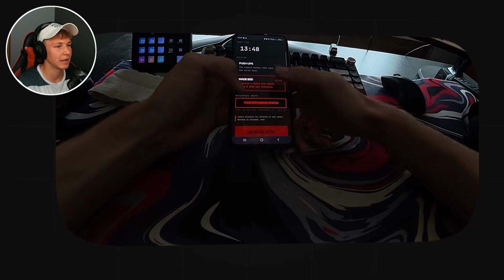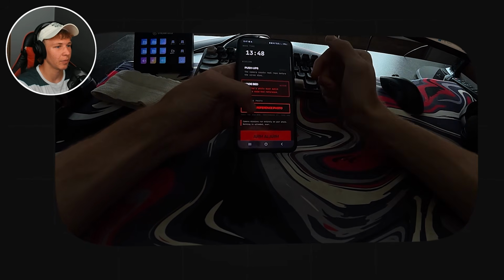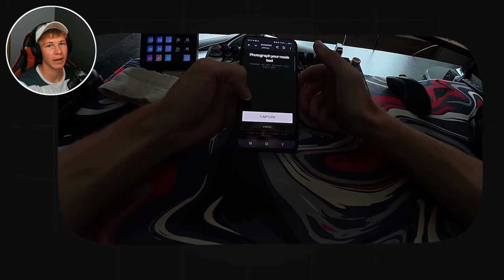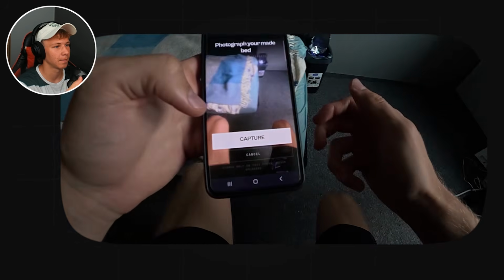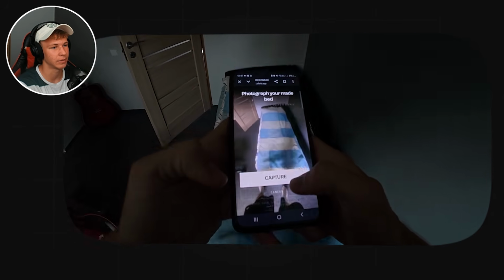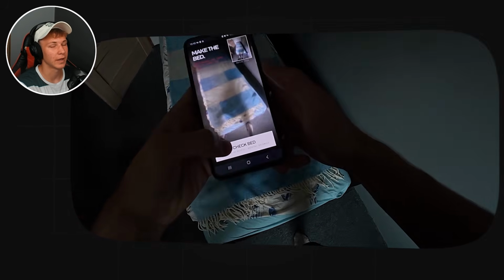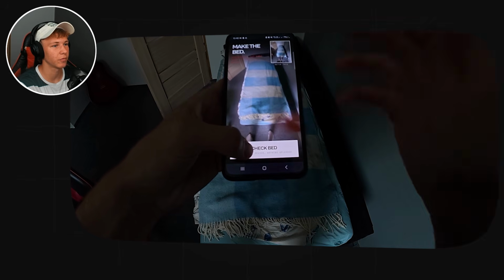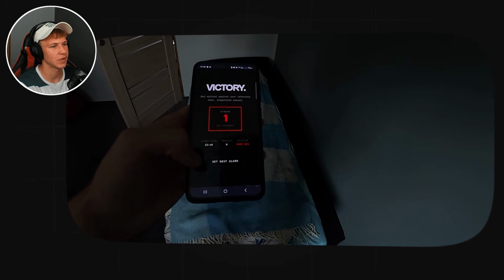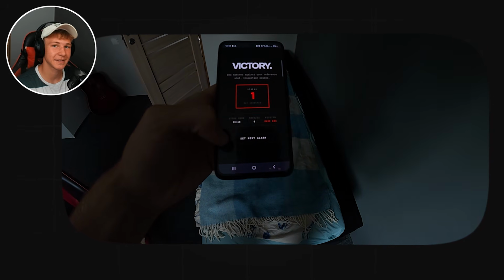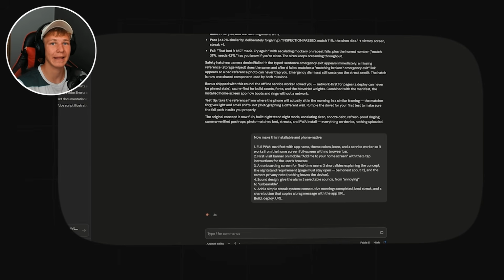So I went on the phone, set the alarm, and as you can see, if I press the mission make bed, I need to put a reference image of my actual bed that is made. I just capture, press use this photo, and then when I set the alarm and it goes off in the morning, I need to photograph my bed, and as you can see, the alarm turns off. That's insane.